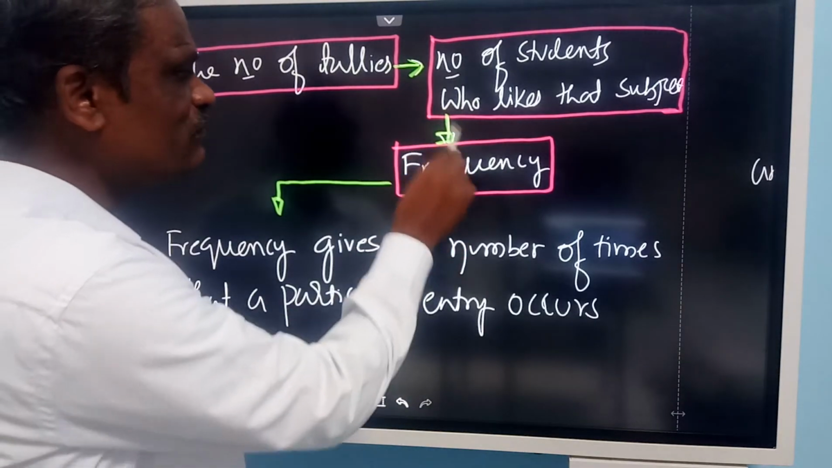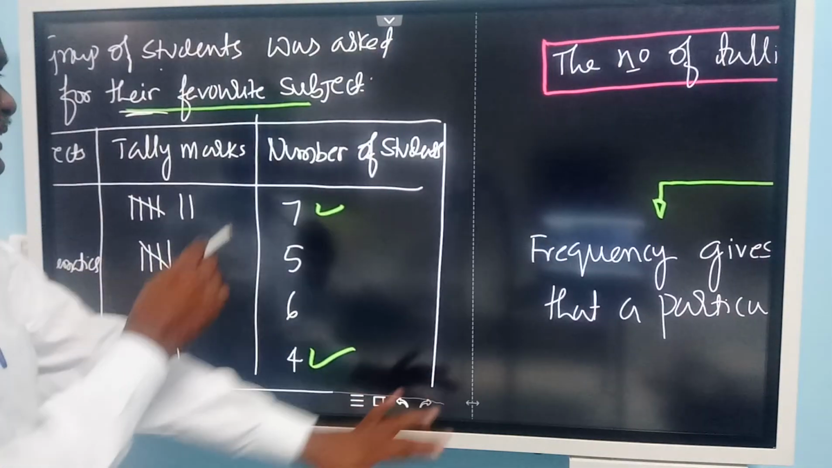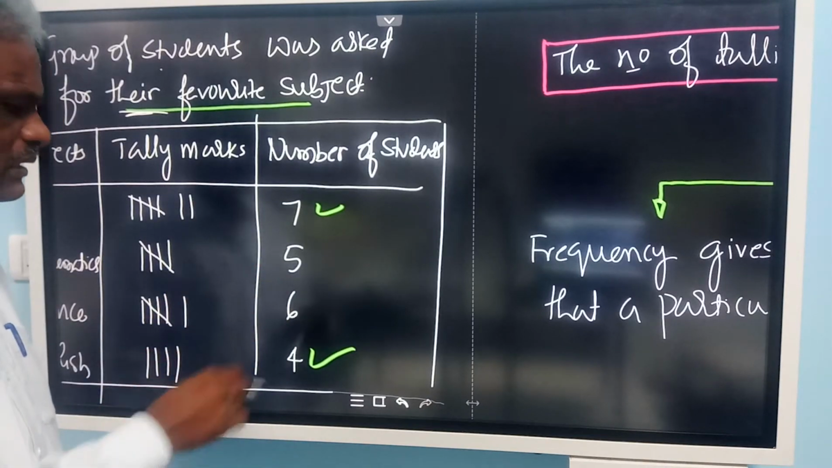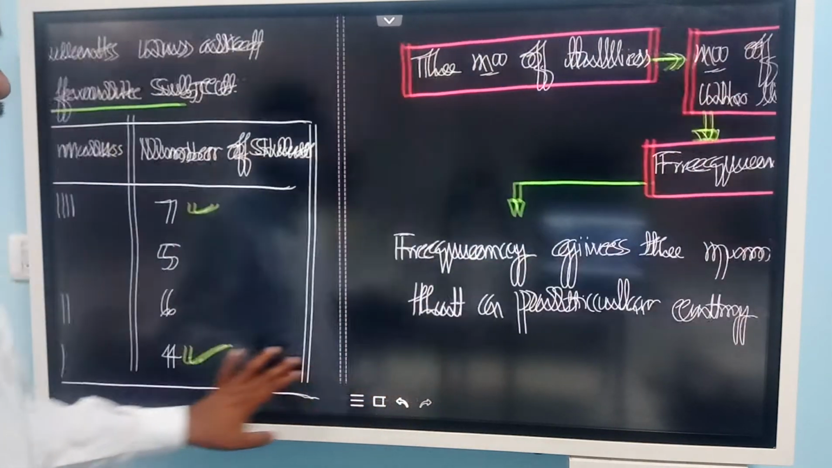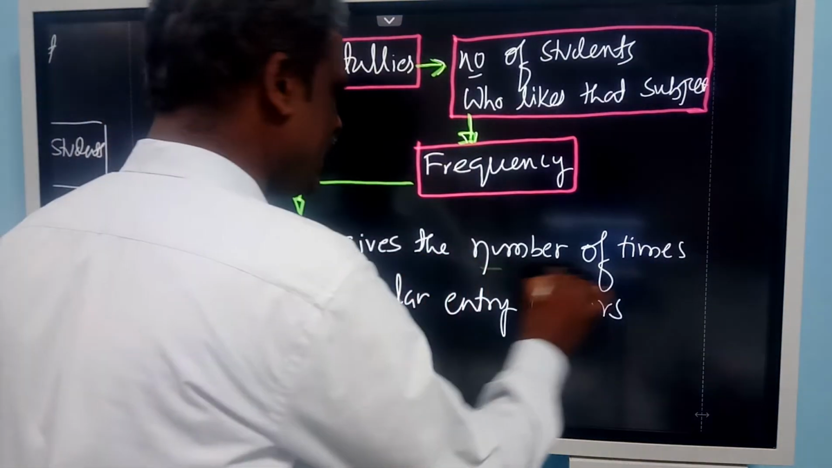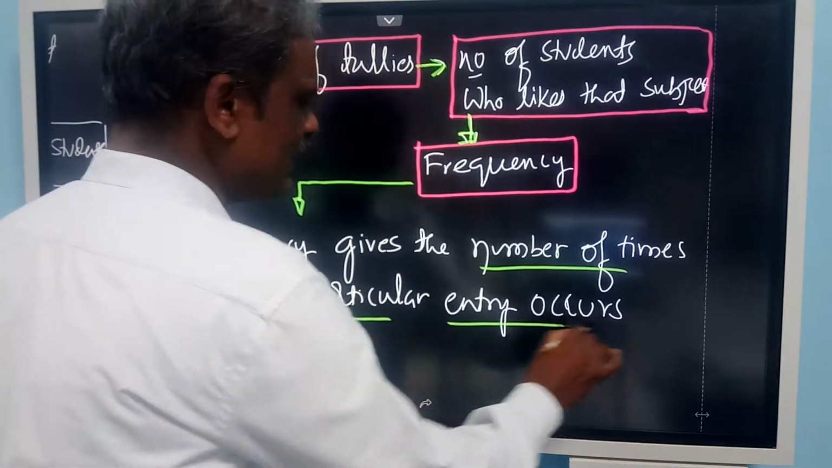And it is called frequency. This is called frequency. 7 is the frequency, 5 is the frequency, 6 is the frequency, 4 is the frequency. That number we call frequency. Frequency gives the number of times that a particular entry occurs.